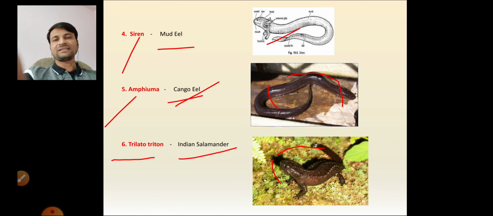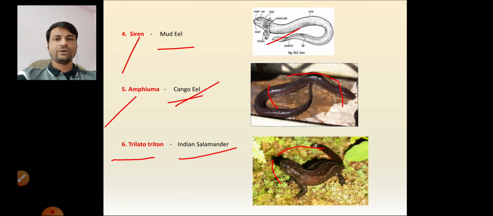One example is enough, that is Ambystoma tigrinum. Of these six examples, choose whichever you feel easy and comfortable and write that in the exam. That's enough. But for entrance exams, you must know the scientific names as well as the common names. That is the most important thing for entrance.